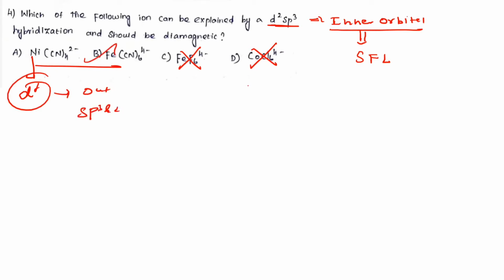Now, what is the correct answer? Option B. Listen, without drawing the VBT theory, we can find out the hybridization. If your base is very strong, it is always an inner orbital complex. Generally, 90% always form what? The strong field ligand can form the inner orbital complex compared to a weak field ligand. Therefore, option B is correct.